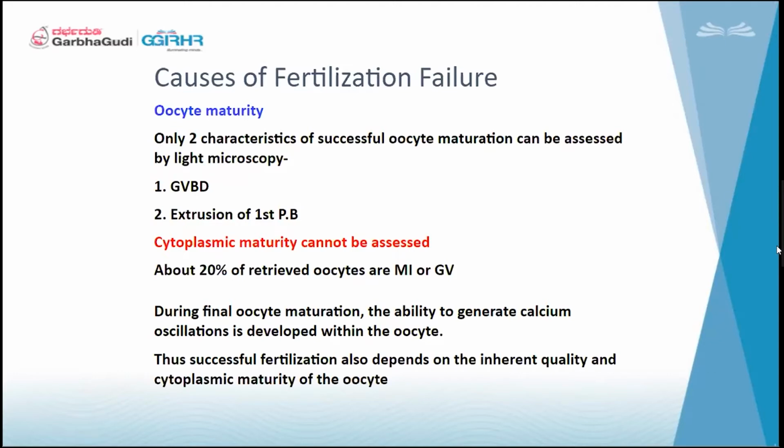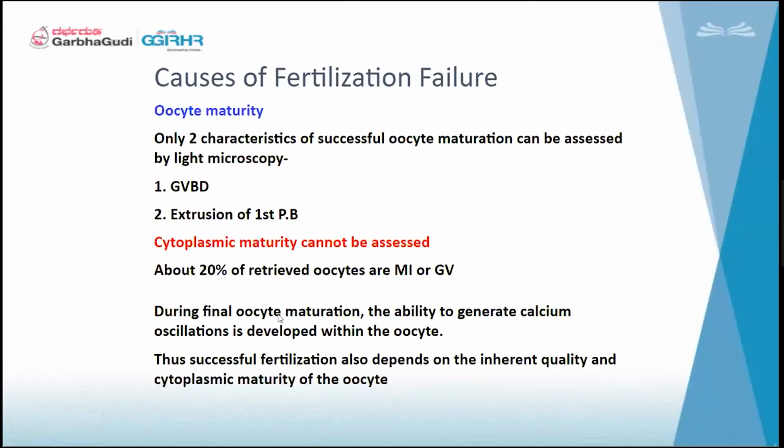We will be expecting 30 oocytes, or we say in a normal cycle we expect 10 or 20 oocytes also. 20% of it will be M1 or GV, which is very common. And this we cannot inject, and we are going to either discard or we can culture and do a rescue ICSI the next day.